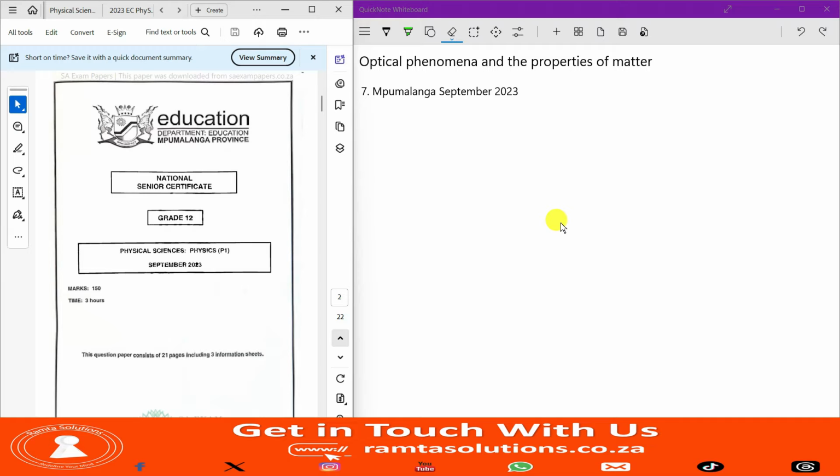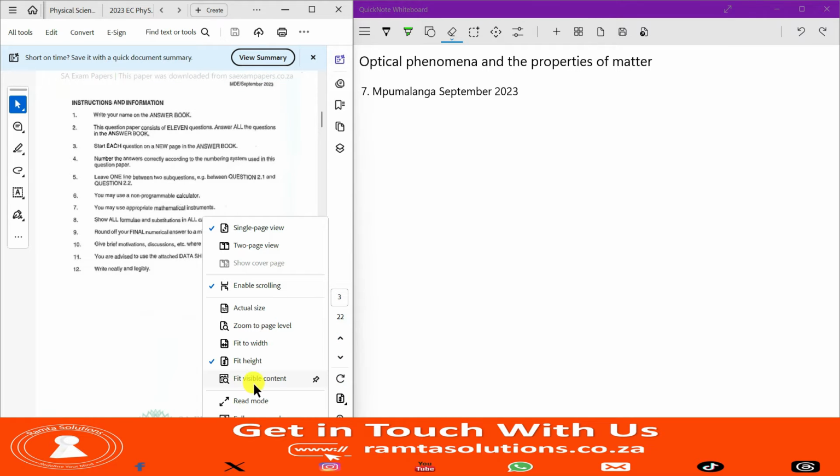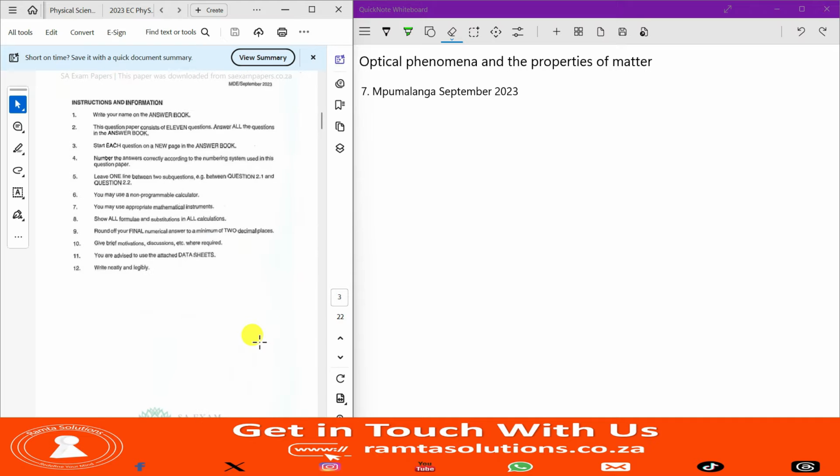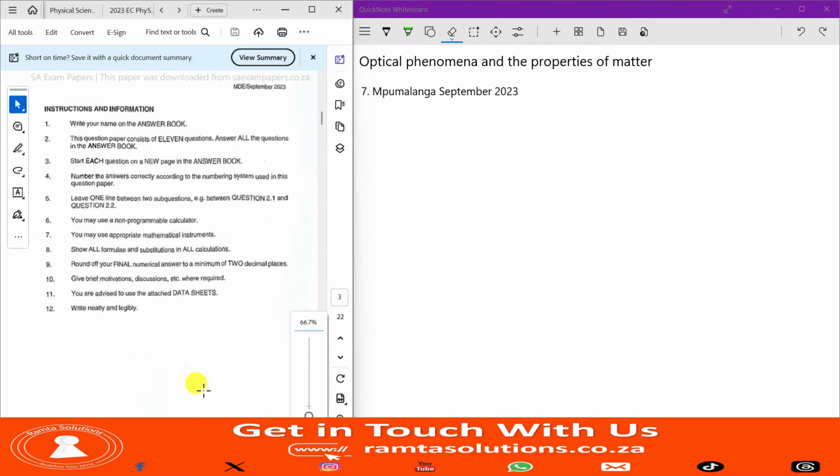Because this is an exam, it's important that we read instructions. Remember, all the instructions are important. However, we are going to read just a few. For example, instruction number 8: show all formulas and substitutions in all calculations. That's very key. Instruction 9: round off your final numerical answers to a minimum of 2 decimal places.